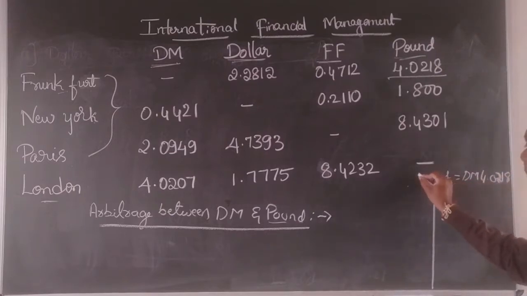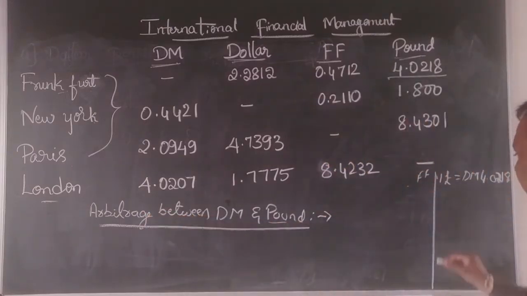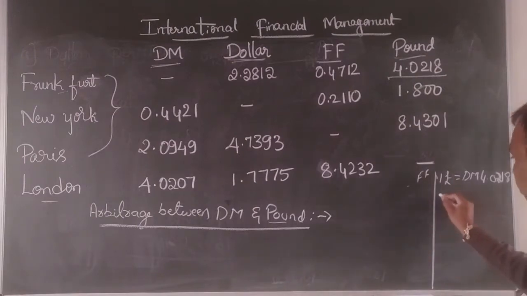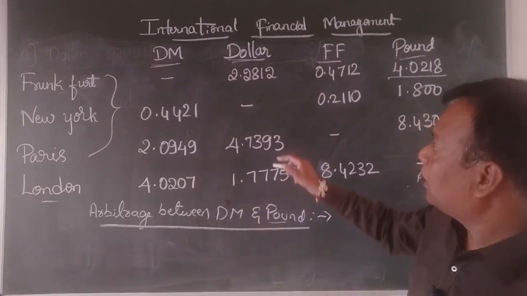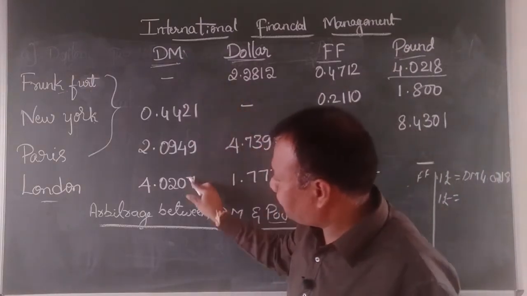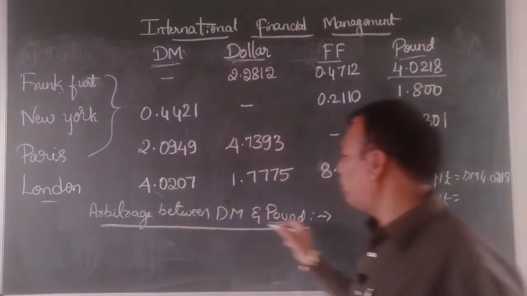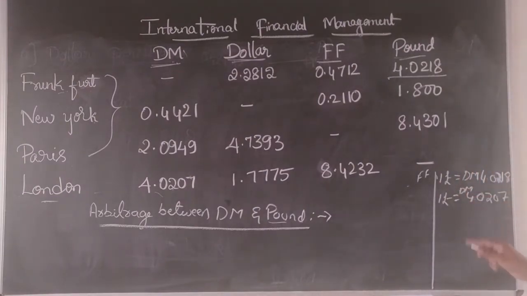In London, it's an indirect quote, and indirect quote means we express it in terms of home currency. You can see the DM in London is 4.0207.